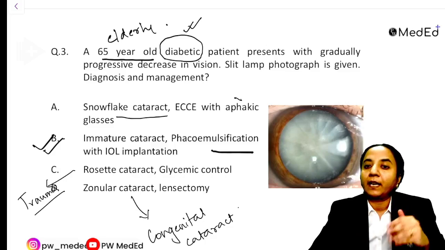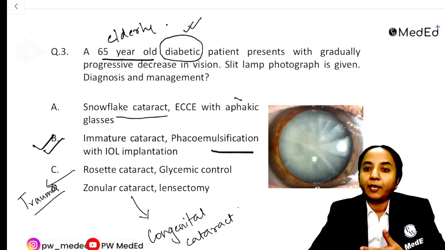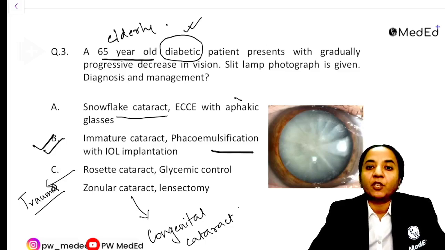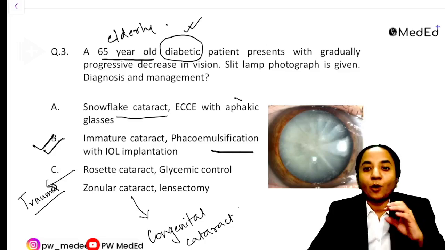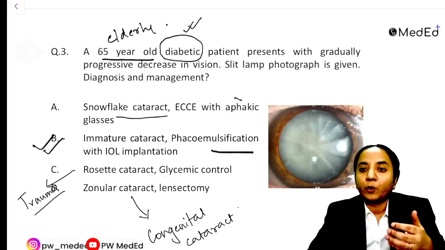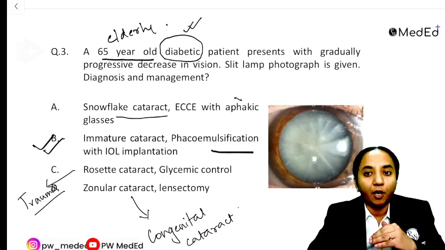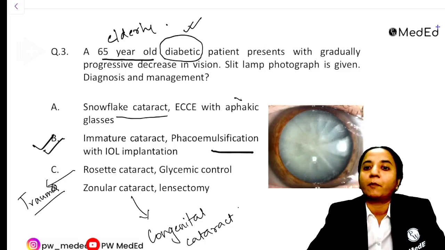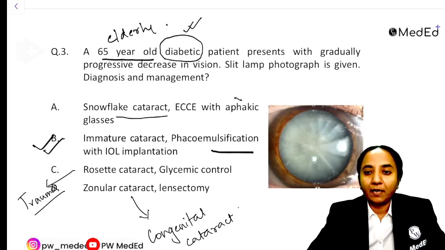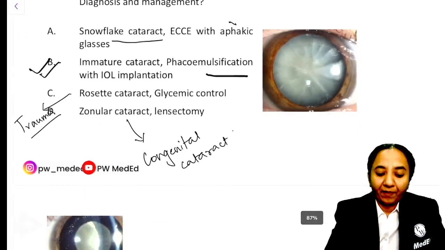Okay, so once again, we have to look at common clinical entities. An elderly patient coming to us with a cataract is likely to be a senile cataract. That's an immature senile cataract, and we have to offer him phaco with IOL implantation. The diabetic is meant probably to confuse, but we have to understand that snowflake cataract is more likely to be in younger patients, and it is not the most common type of cataract that is seen in diabetics. Okay, so this is the third question.